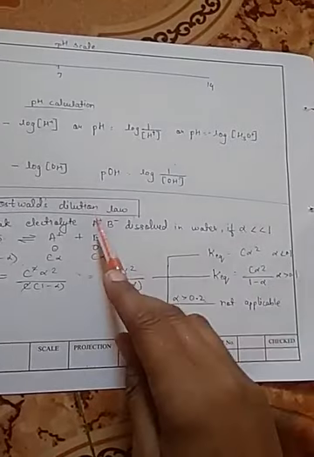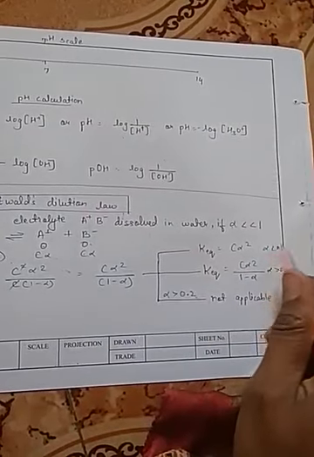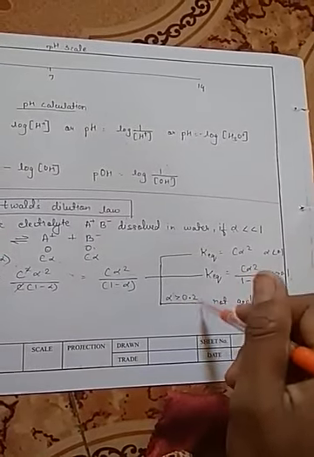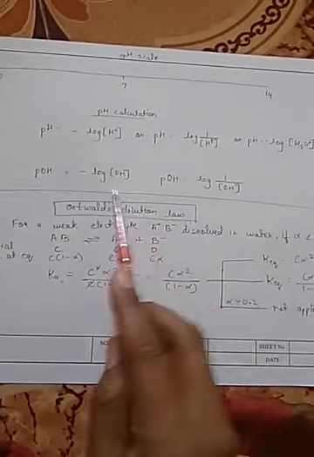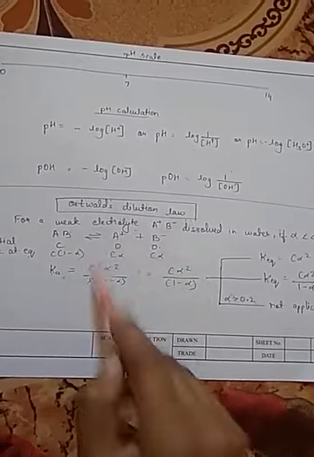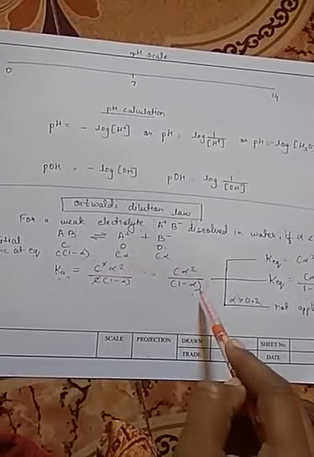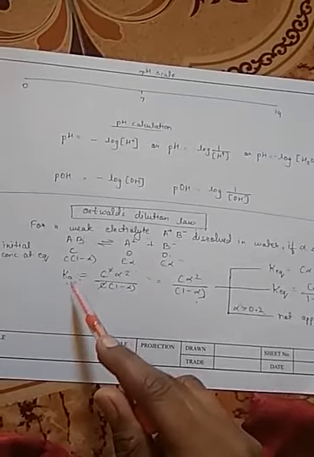So remember, Ostwald's dilution law is only applicable when alpha is less than 0.1 or greater than 0.1. But when it is greater than 0.2, then this Ostwald's dilution law is not at all applicable. Same, this Ostwald's dilution law is for weak base. So Kb equals C into alpha square upon 1 minus alpha, and then we can find out the Ostwald's dilution law applicability for the weak base. Where here it is Ka, there it will be Kb. So remember these points. Now let's move to the numerical part of the lesson.